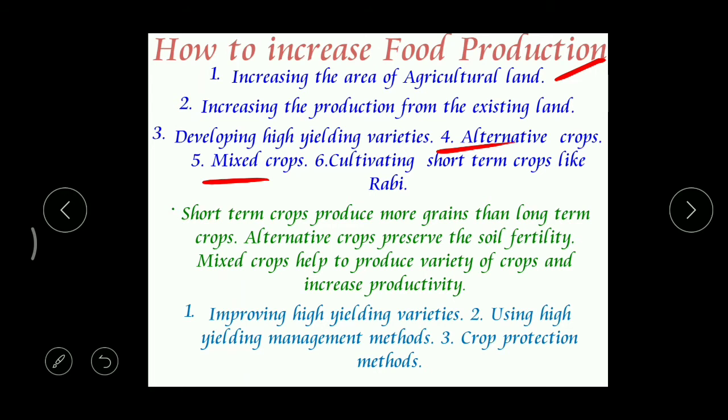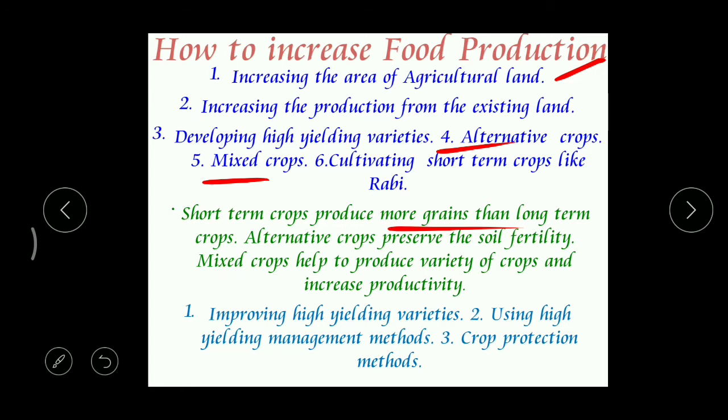Then cultivating short-term crops like Rabi. In the 8th class, I already studied about two types of crops: short-term crops and long-term crops. When the crops need more than 180 days, then we call them long-term crops. Okay, so these are the various methods to increase food production. When we take short-term crops, they produce more grains than long-term crops. That's why it is better to go for short-term crops.